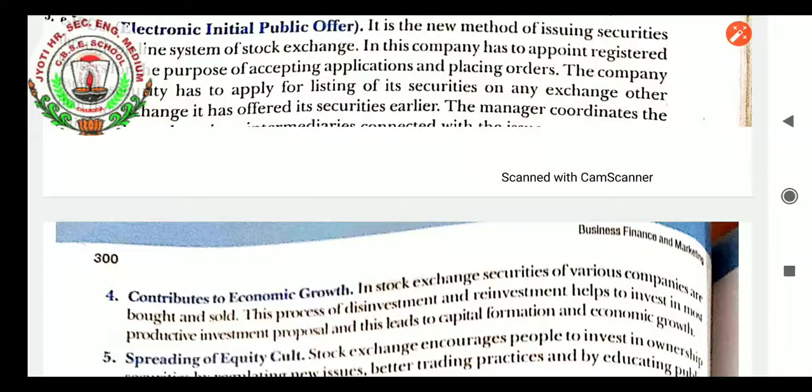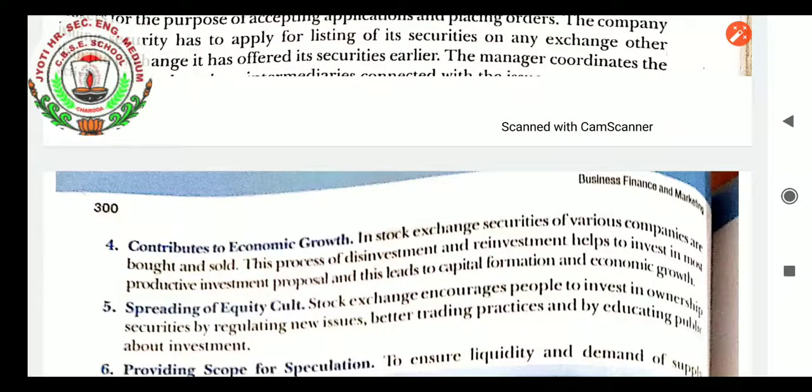the next is a contribute to economic growth.